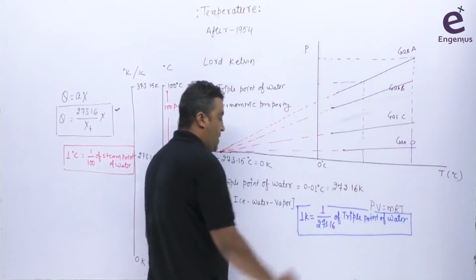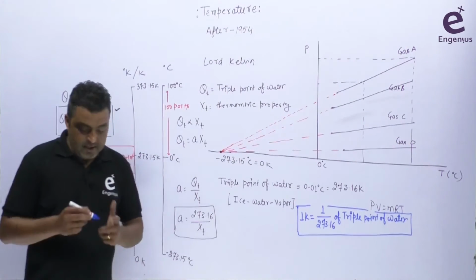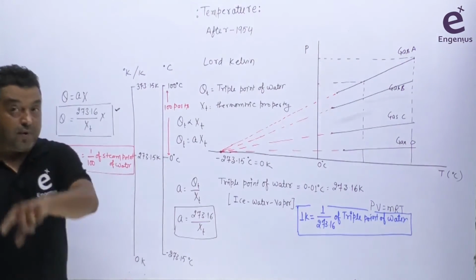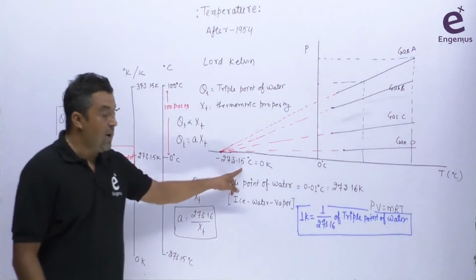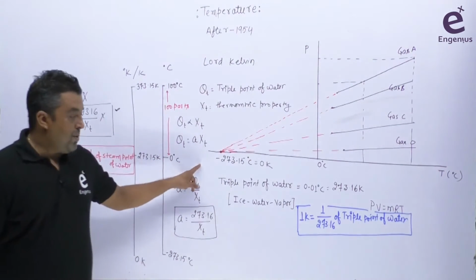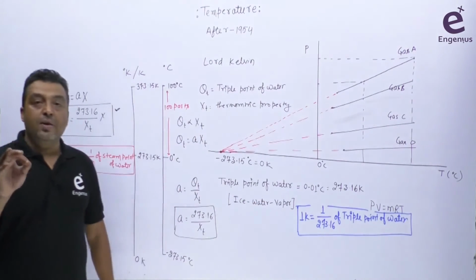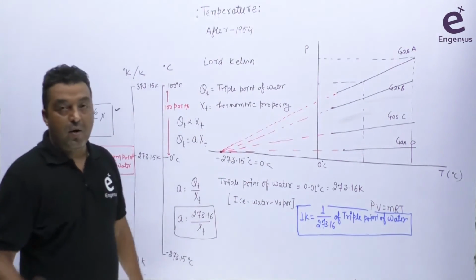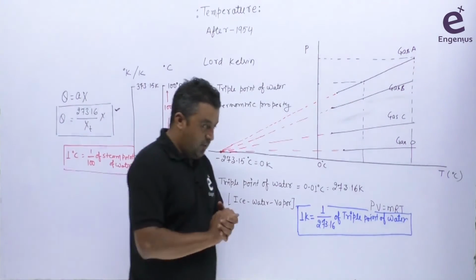You have to remember this. Many times it is asked in interviews. So you can say 1 Kelvin is simply 1 by 273.16, not 273.15. 273.15 is what? It's absolute zero. 1 Kelvin is 1 by 273.16 part of the triple point of water. That's how we are defining the Kelvin.